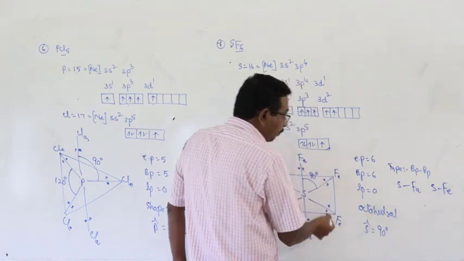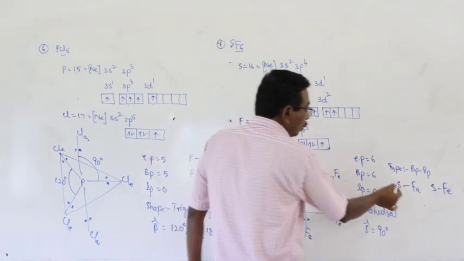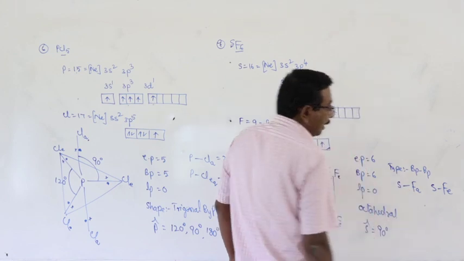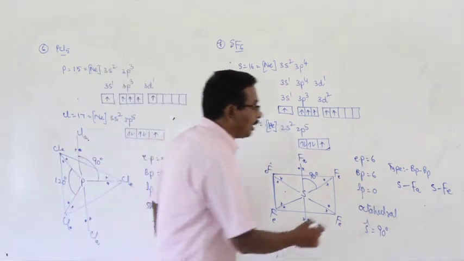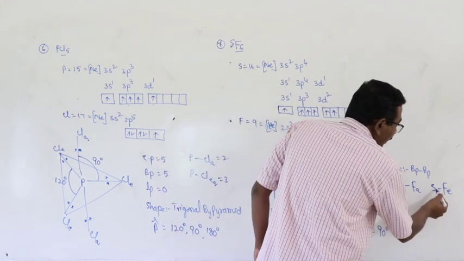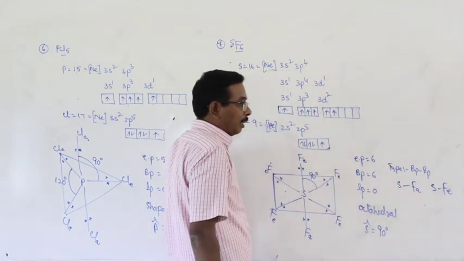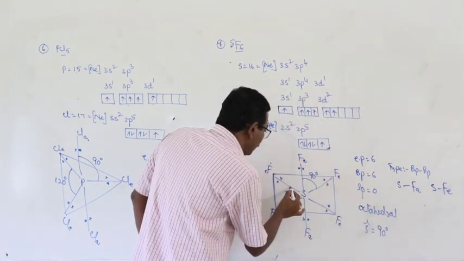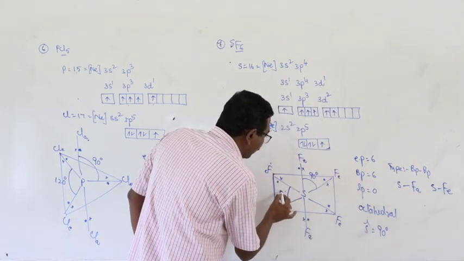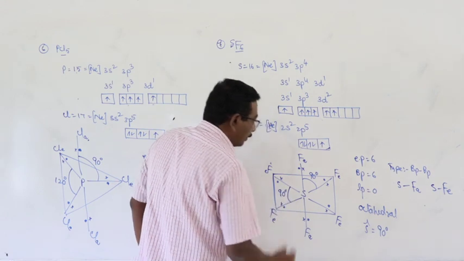How many types of bonds? There are 2 S-axial fluorine bonds and there are 4 S-equatorial fluorine bonds. What is the angle between any 2 equatorial fluorine atoms? 90 degrees.